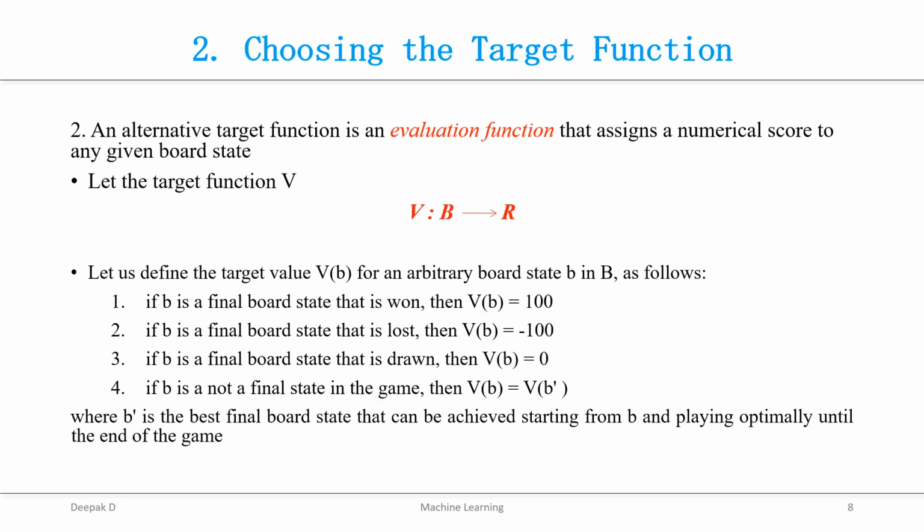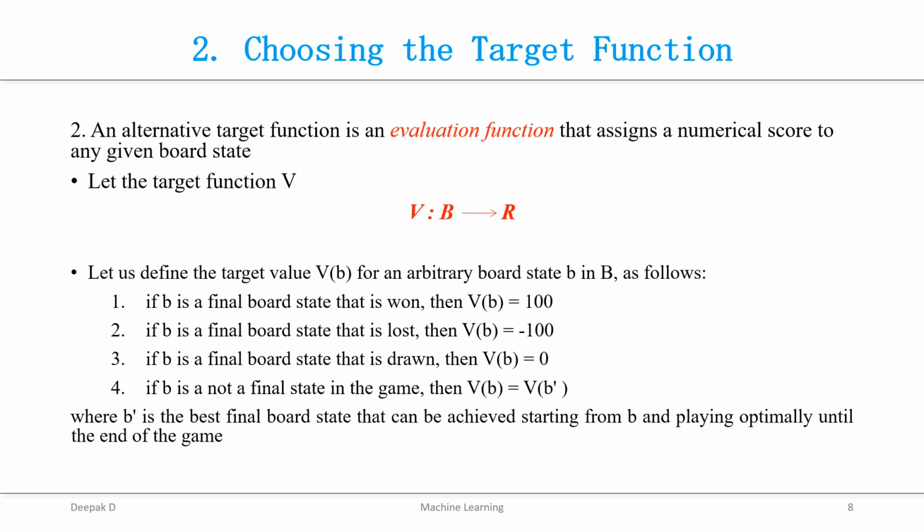Let's consider the second, alternative method for choosing the target function. In the first method, ChooseMove, the system gets indirect training experience, so it is very difficult to choose the best legal move from any board state.